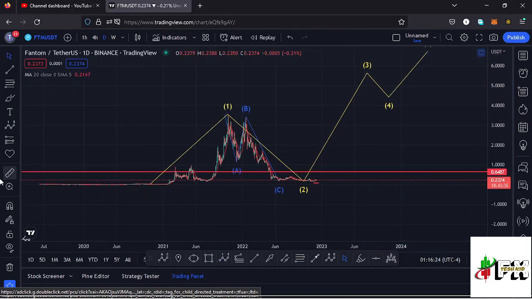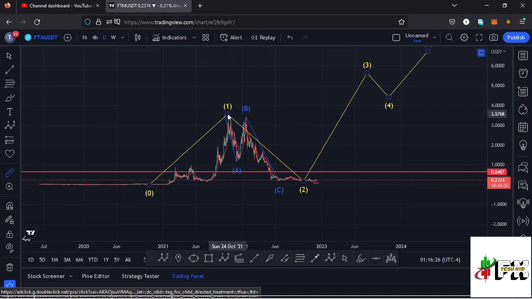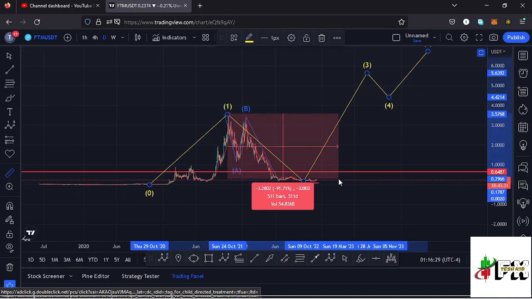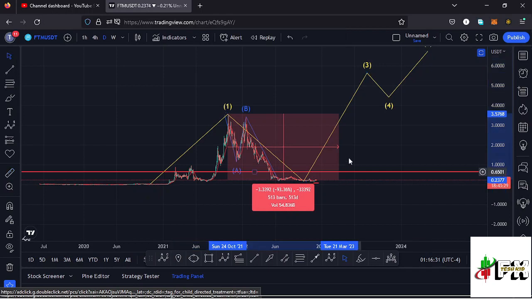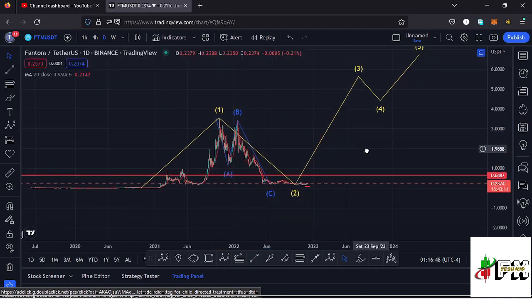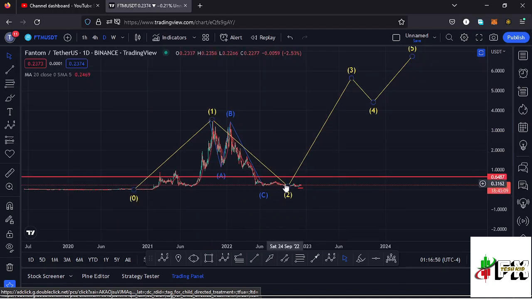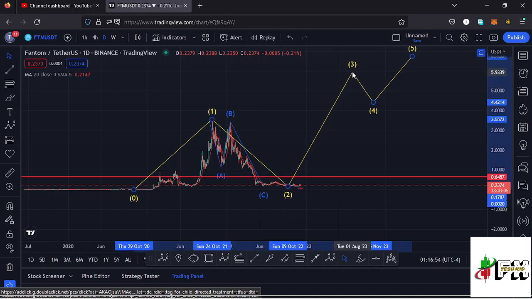And giving you a measure from the all-time high, you can see that Fantom is down more than 92%, and that means there are chances that we might have seen the low for this higher Elliott wave count 2 and also the bear market low. But we also need to have in mind that there are still chances of making a new low here on the Fantom chart. We need to have that in mind, but there are chances that we might have seen the low for that second wave, and very soon I'm expecting a very nice bounce to the upper side in the formation of this wave 3.